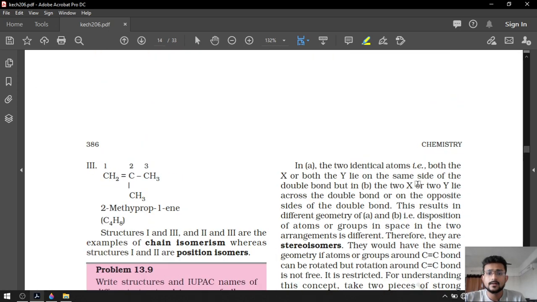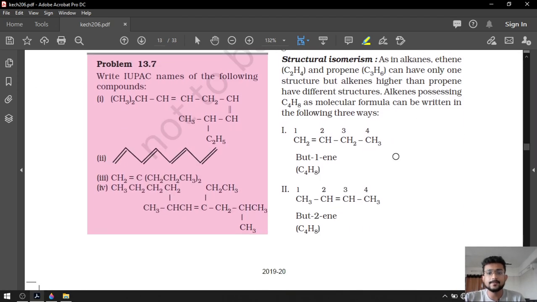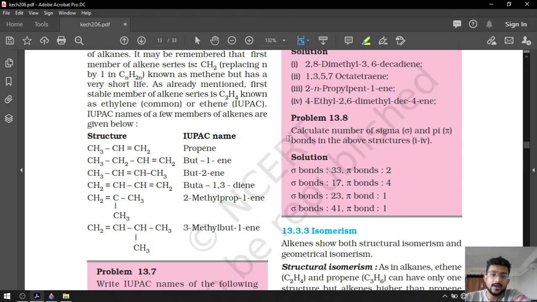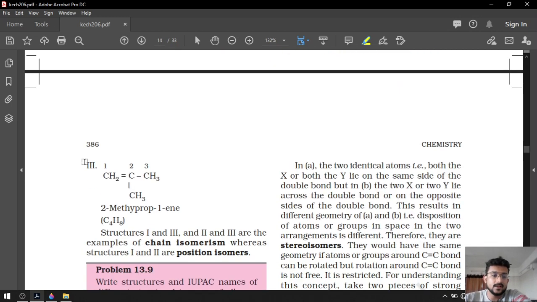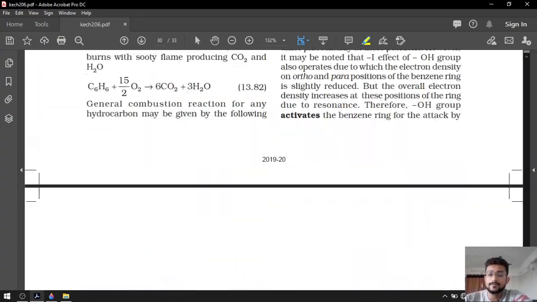Okay, so here, where are the isomers? Okay, here it is. The isomers of C4H8 are shown as below. This will be the answer on page number 385. This is the first isomer but-1-ene, this is the second isomer but-2-ene, and this will be the third isomer 2-methylprop-1-ene. Total 3 isomers are possible for C4H8. After that, they asked for